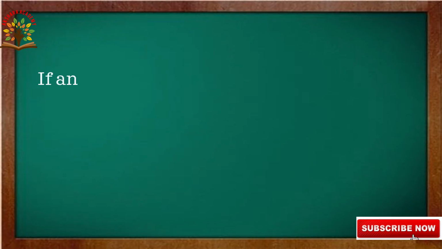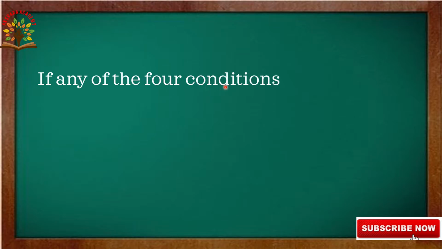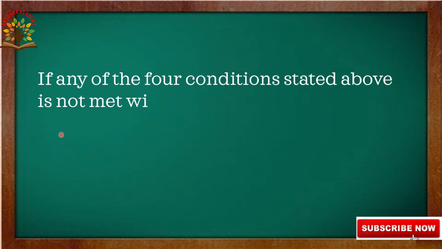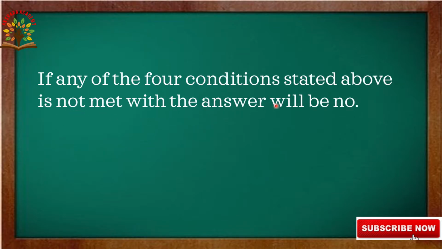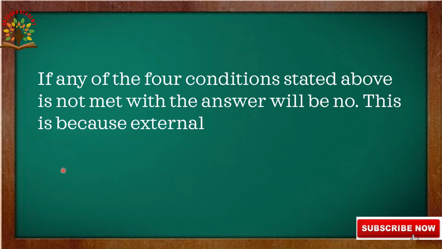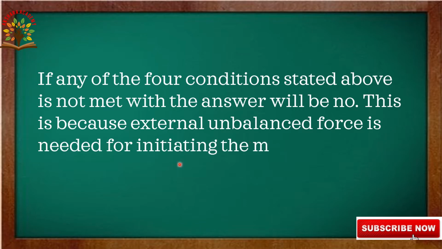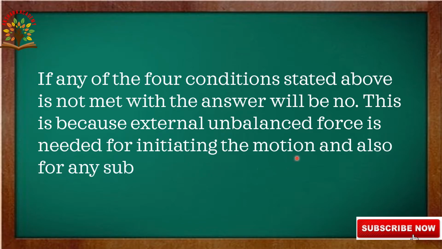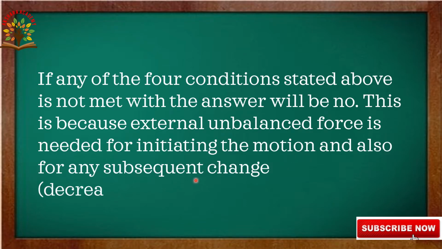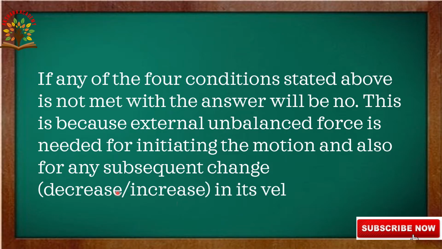Next, if any of the four conditions stated above is not met, the answer will be no. This is because an external unbalanced force is needed for initiating the motion and also for any subsequent change, either decrease or increase, in its velocity.